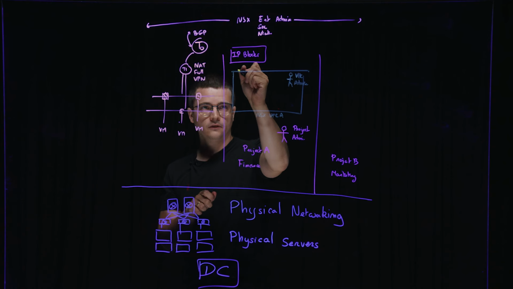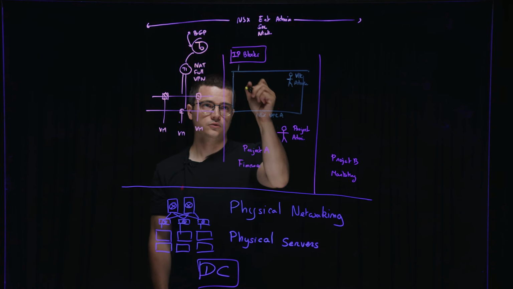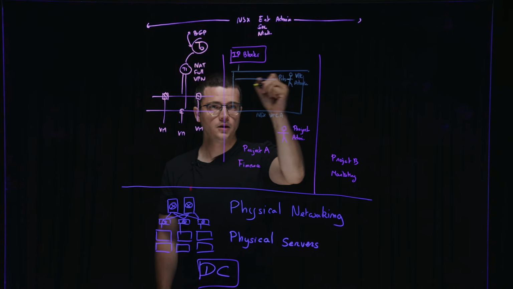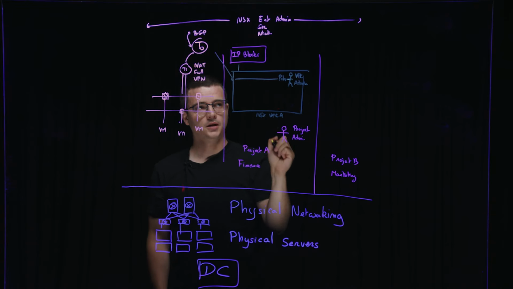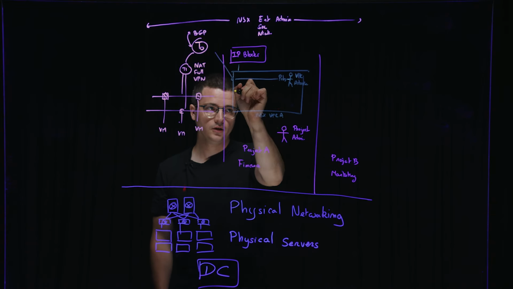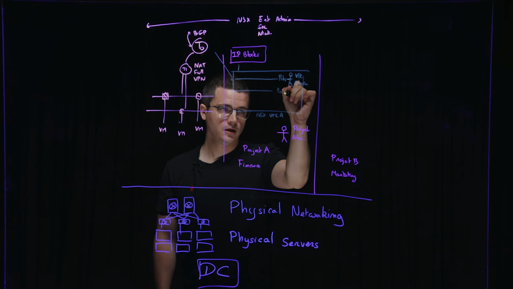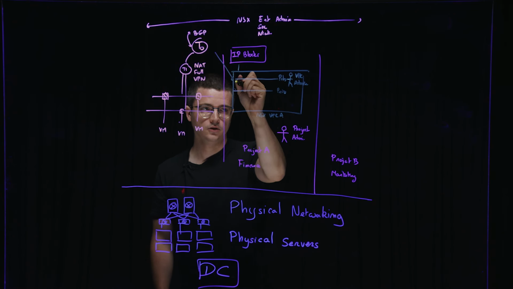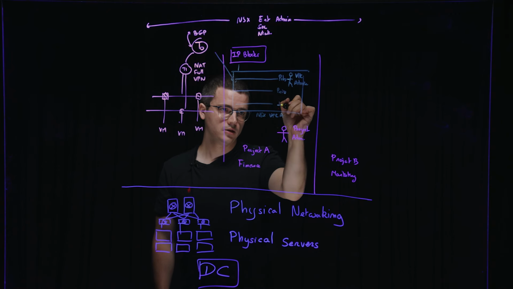So he will be able to leverage the IP blocks which have been allocated to him or her in order to create public subnets. Those public subnets would be typically routed to the outside world. Private subnets, which are not advertised outside of the VPC, but which are routed inside the VPC, or isolated subnets.